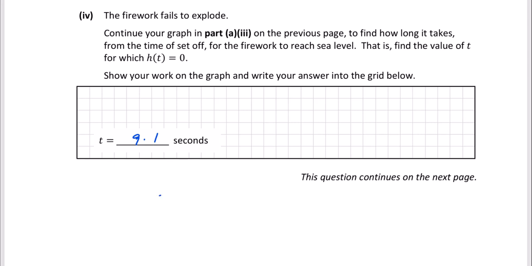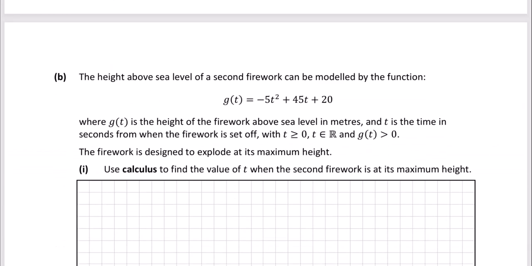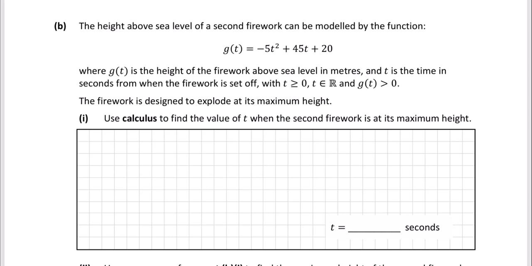Okay, so let's look at the next section then. This is part B. The height above sea level of a second firework can be modeled by the function g of t, and that's quadratic. It's minus 5t squared plus 45t plus 20, where g of t is the height of the firework above sea level in meters, and t is the time in seconds from when the firework is set off. T is positive, t is real, and g of t is positive as well. The firework is designed to explode at its maximum height. Use calculus to find the value of t when the second firework is at its maximum height.